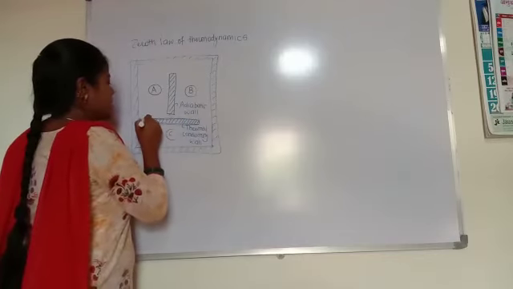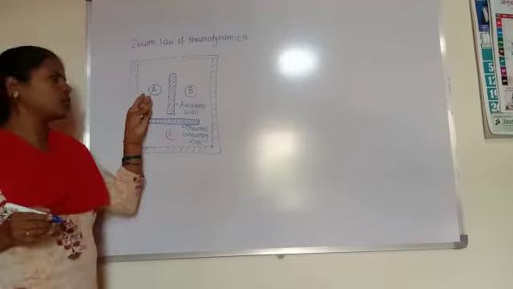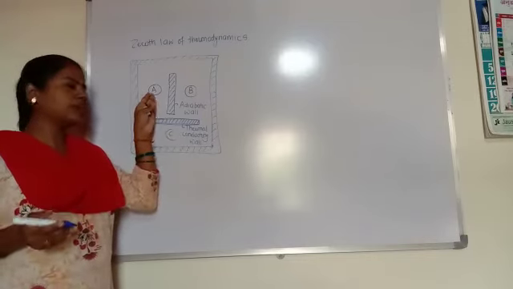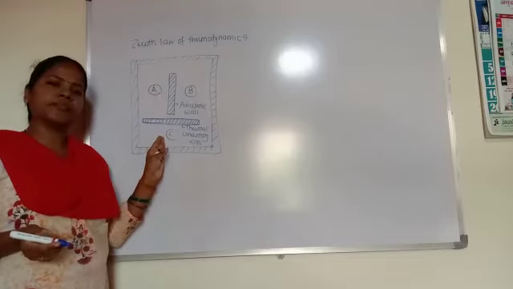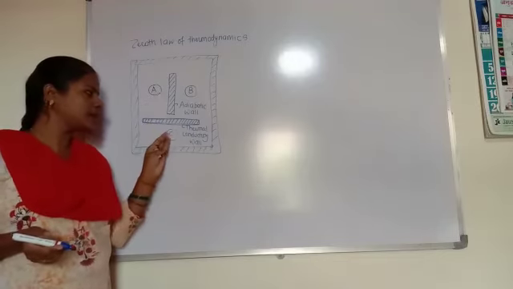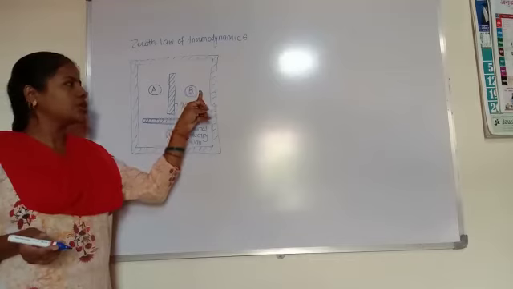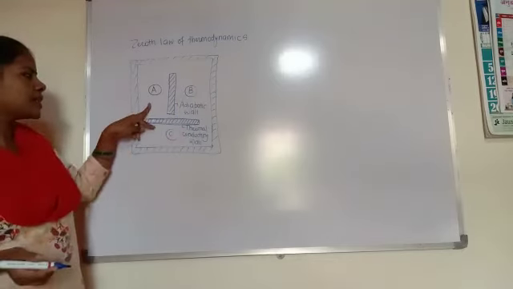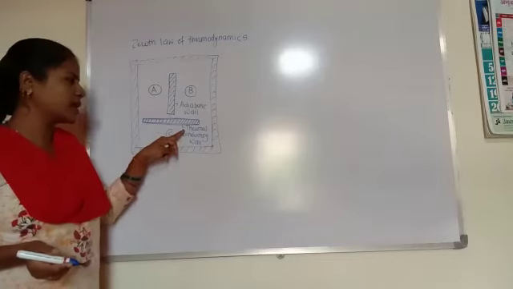After some time the heat flows through the conducting wall. Due to this, the temperature of A and C becomes the same, and the temperature of B and C becomes the same, because these bodies are in thermal contact through the thermal conducting wall.